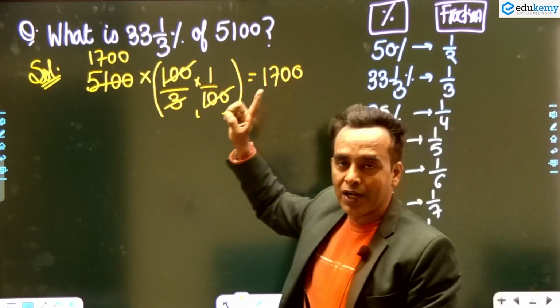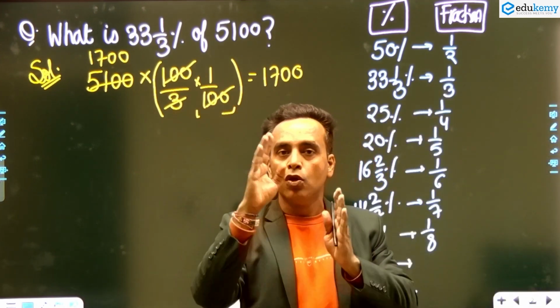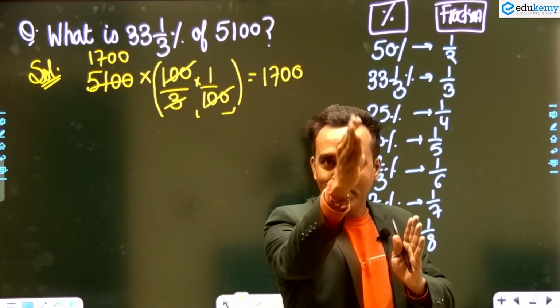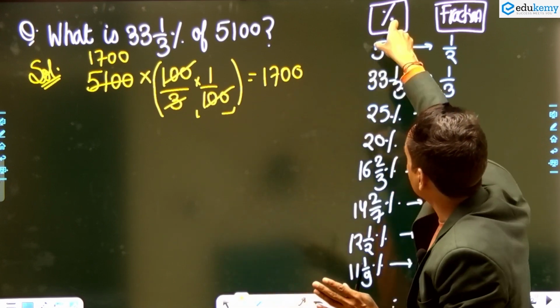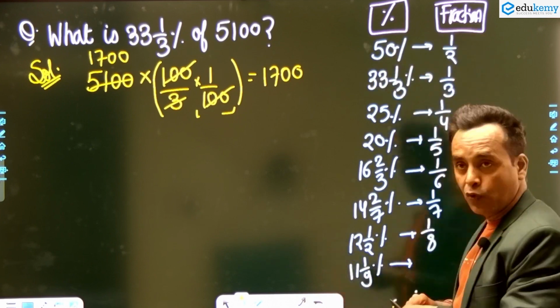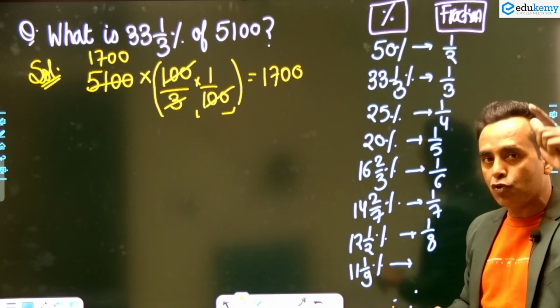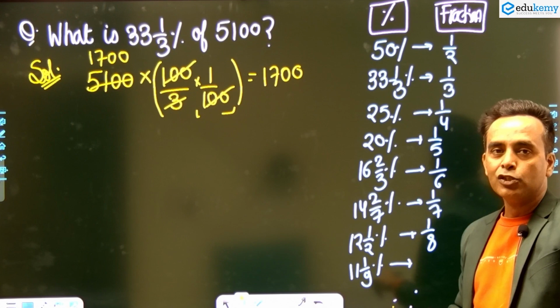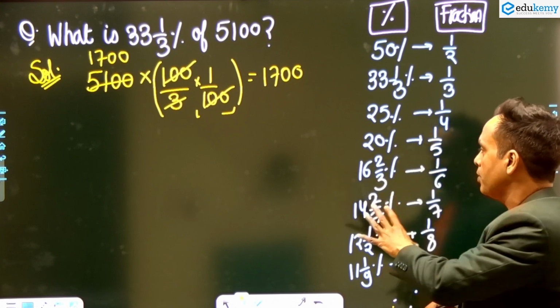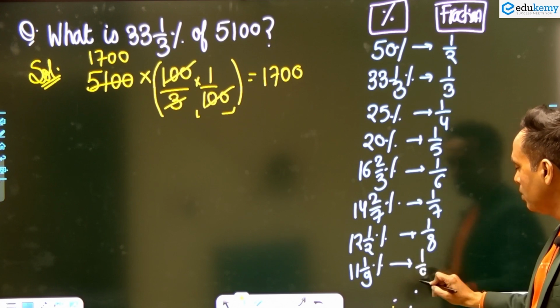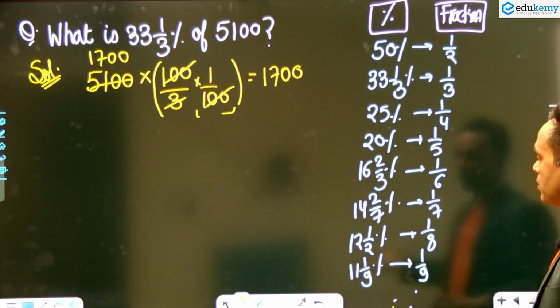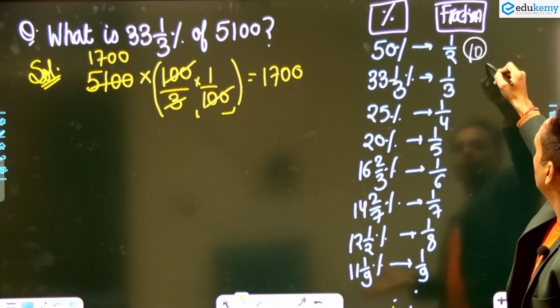The fraction form. Do you know why I am writing this? Because if you want to find out the percentage of any number, you have to write x% of y means y into x by 100. So I am writing x by 100. Okay, it is the fraction form, because always you have to write 1 by 100. So it is better to remember the short tricks of some percentages. So 11 and 1 by 9% is 1 by 9, and you know 1 by 10 means 10%. So 10% means 1 by 10.